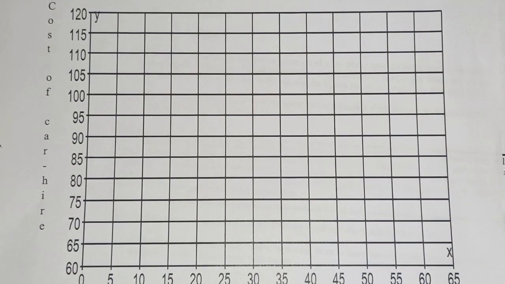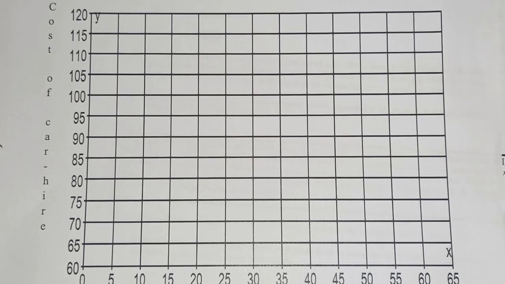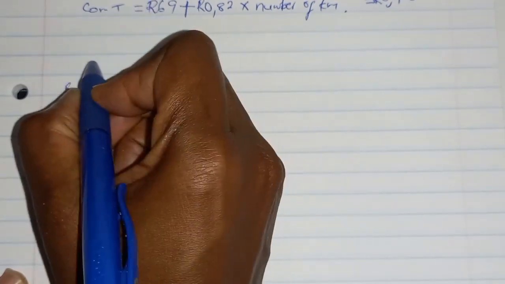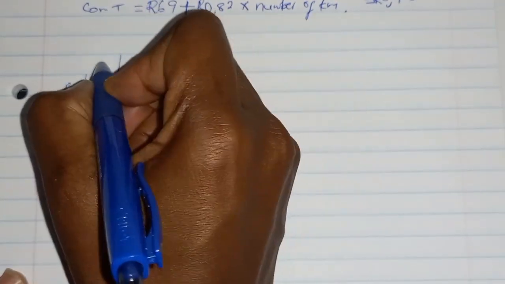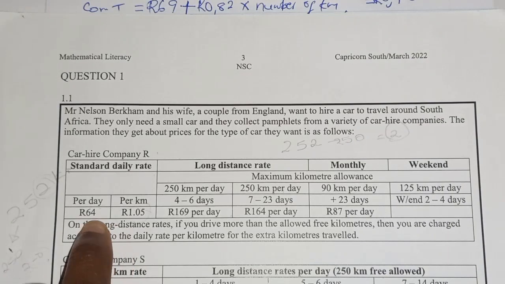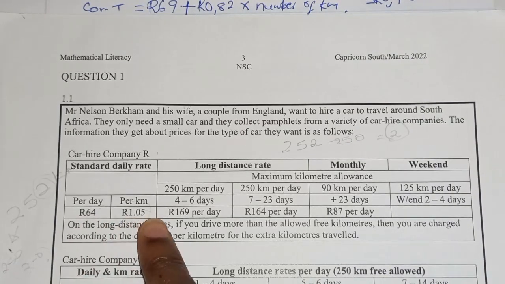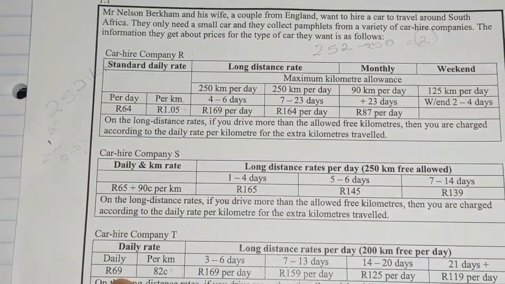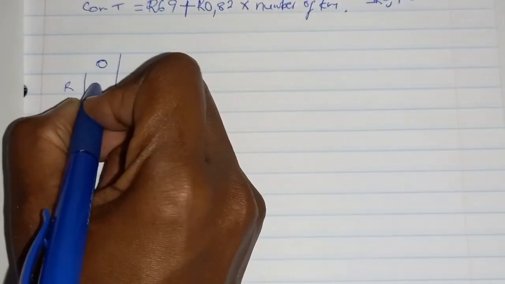Okay, so we are not given a table that directs us on how much per kilometer on each graph. So company R, company S, company T. We're going to do the cost and the number of kilometers. If the number of kilometers is 0, it's going to be obvious, because we're going to say 64 rand plus 1.05 times 0, and that's going to be 64 rand. So this one's going to be 64, this is 65, and 69 if they don't travel at all.